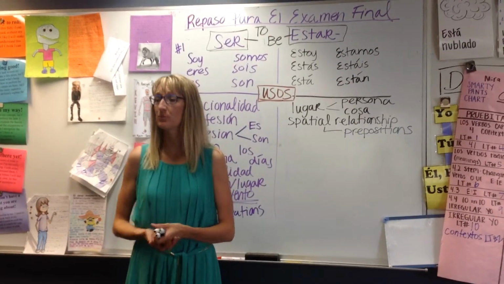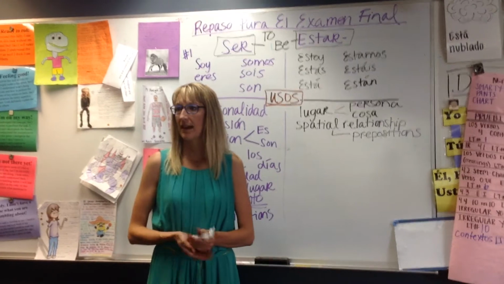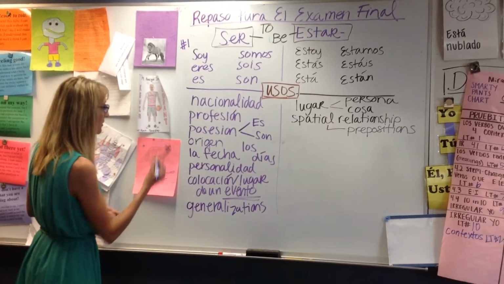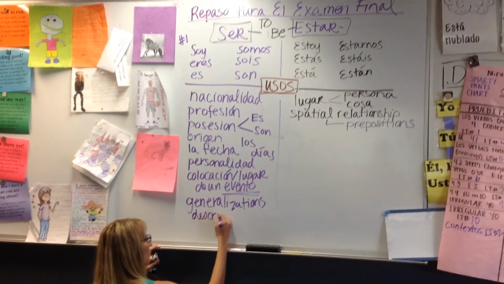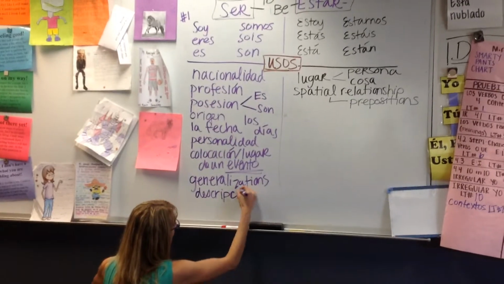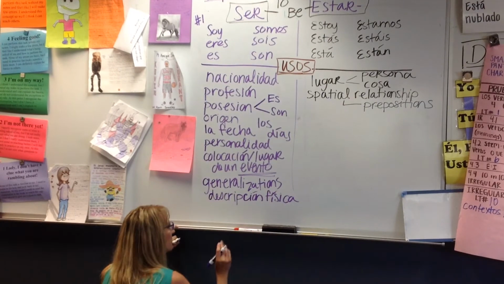México es un país muy bonito. Okay? And that one could be description, physical description, which is another one that we probably need to add. Descripción física.